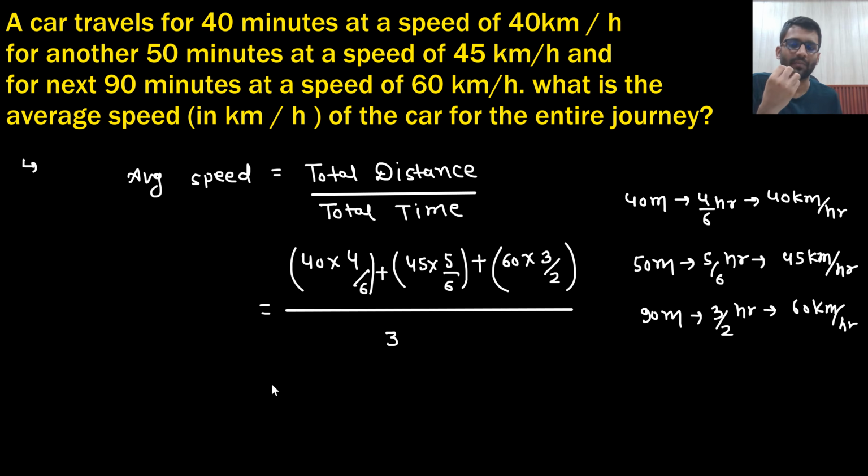So this is the total time. The distance you will get in kilometer and the time is in hour, so kilometer per hour you are going to get. So let's do the calculation. 160 by 6 plus, let's do it in the GATE calculator.